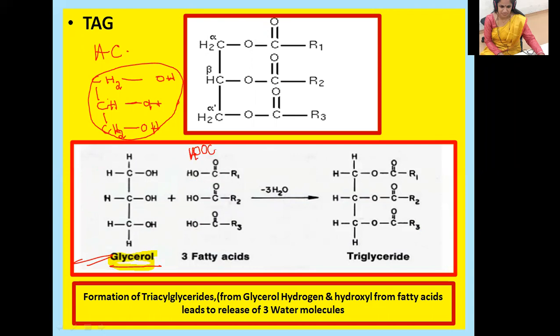Okay, this is COOH and this is R1. This is the first fatty acid molecule, the second fatty acid molecule, and this is the third fatty acid molecule. Here, for the formation of triacylglycerides, TAG, a triglyceride, what happens?